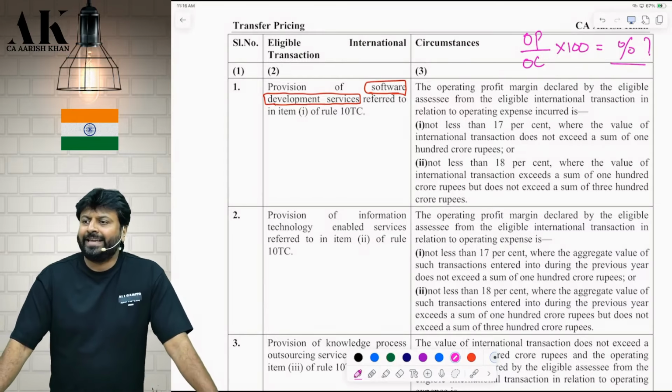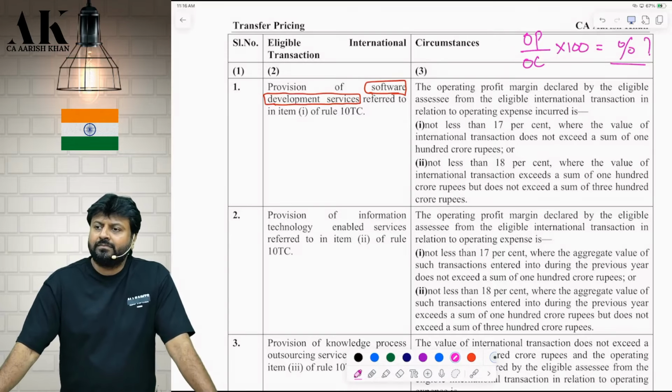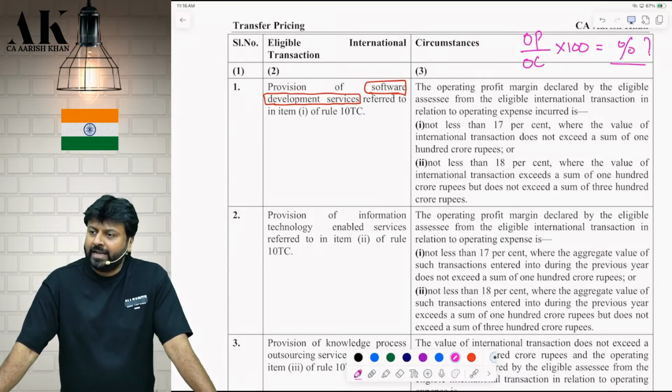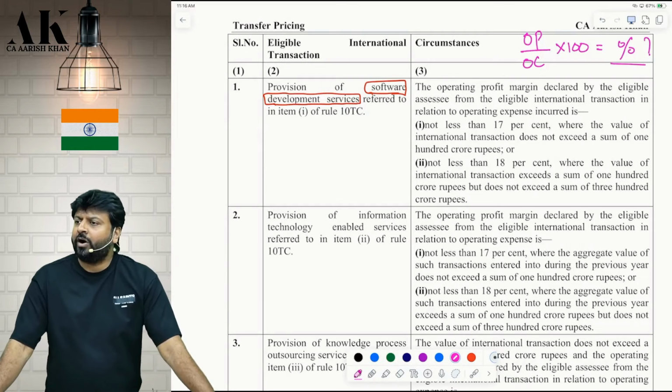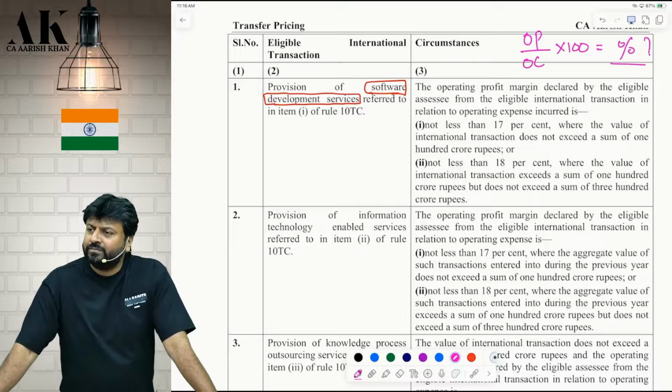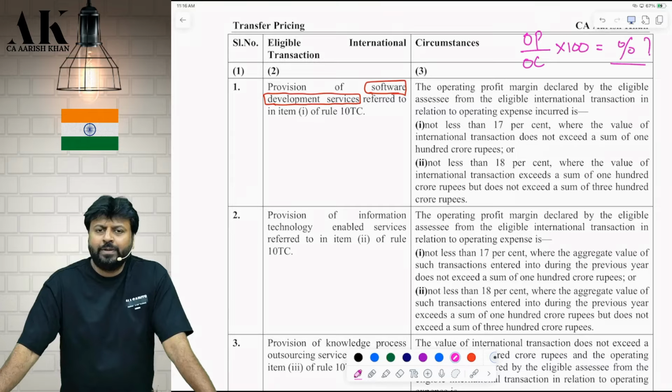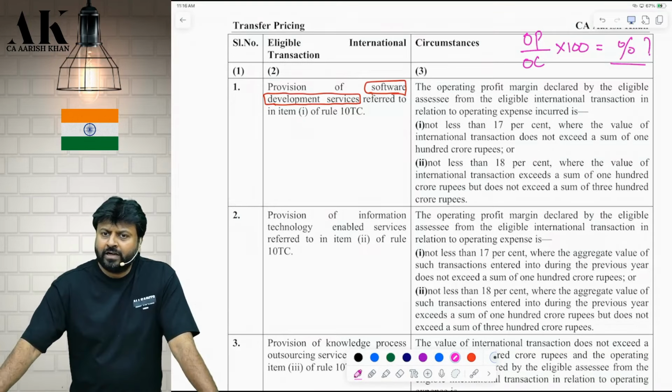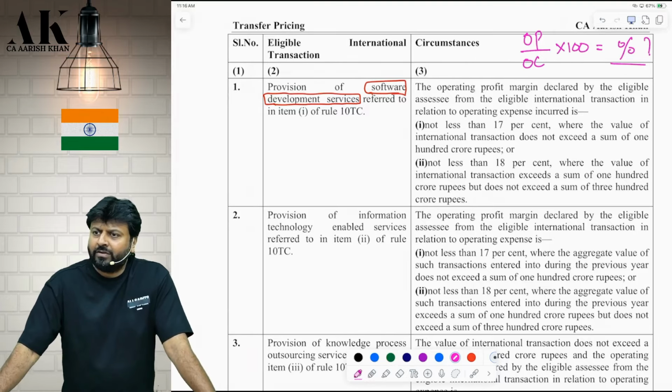They will give you in the exam OP separately, sales separately, compute OC by taking a difference. They will give you transaction value, find out margin, and check whether you are eligible for safe harbor or not. Are you clear? What all data they will give you? OP they will give you, and sales or cost, any item they will give you. Next item you find out, correct? So sales minus OP will be cost. Find out margin. Then check what is the value of transaction.